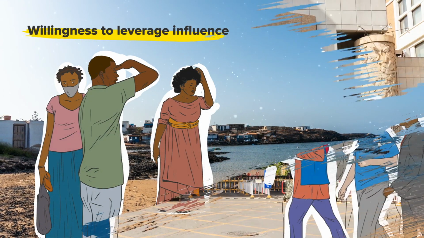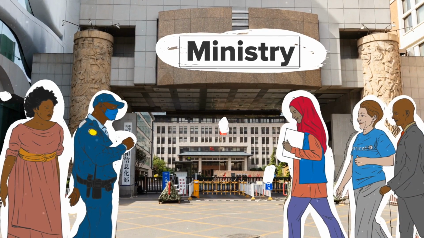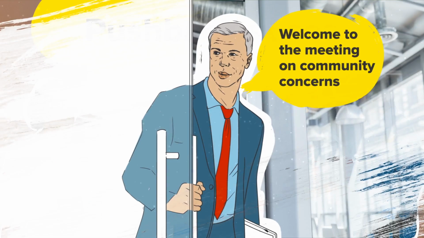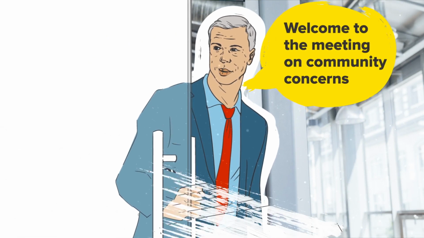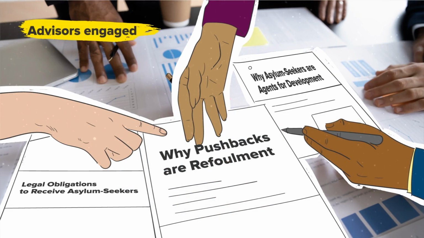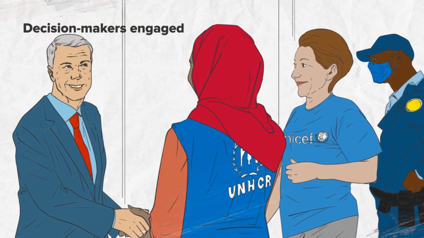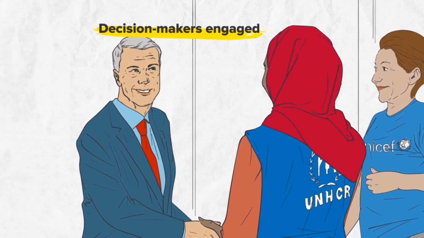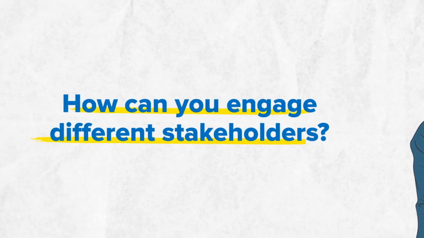A third is that stakeholders with interest and neutral positions raise concerns with decision makers in a coordinated way. A fourth is that technical and political advisors of decision makers are engaged in presenting the problem, suggesting solutions. Finally, decision makers themselves are engaged to present the problem and recommend solutions. But how can you engage the different stakeholders?